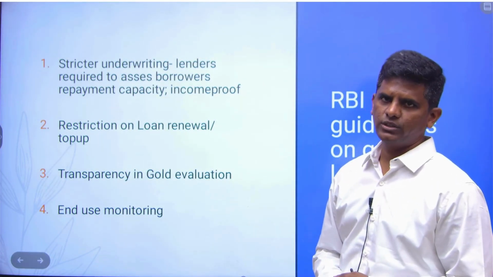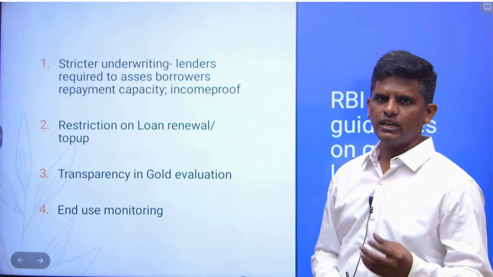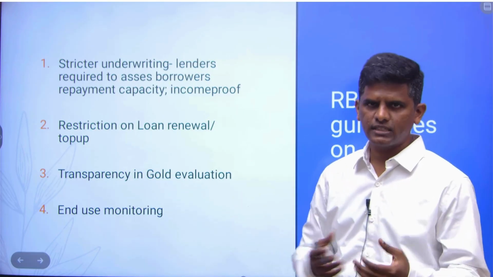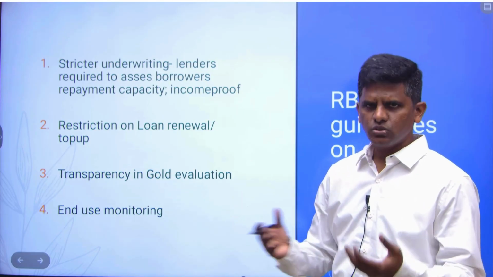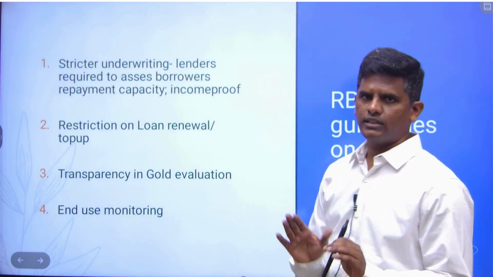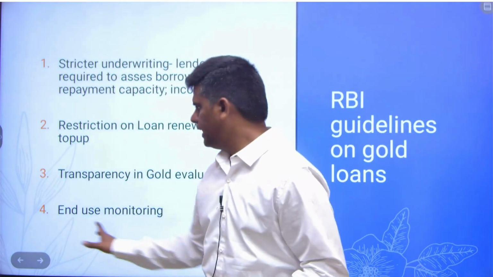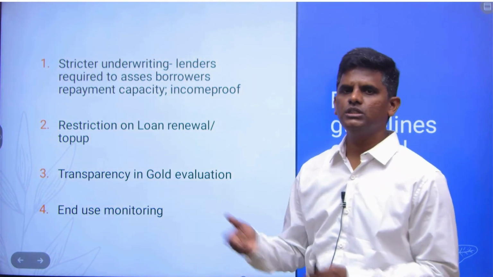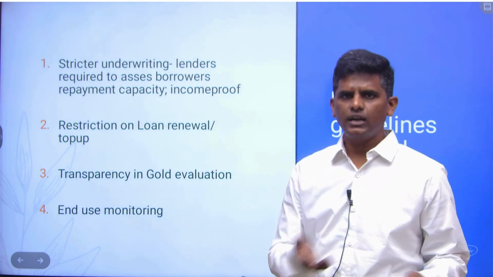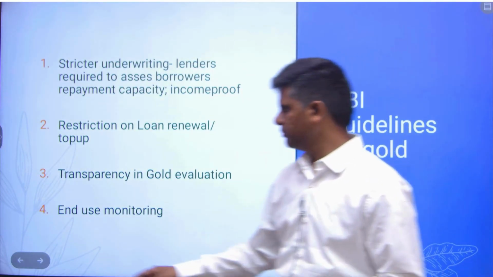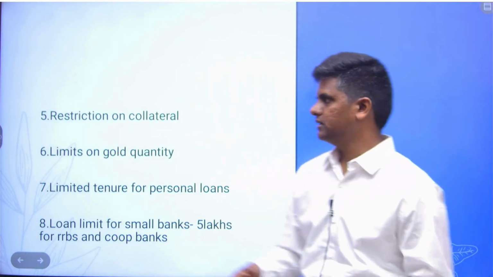Transparency in gold evaluation. So when the gold is measured or the quality of gold is checked, the borrower also should be there. There should be a trust element between the lender and the borrower. So this promotes transparency. There are no doubts, and the transaction is done in a clean manner. End use monitoring. If a person is pledging the gold for education use, he should not use it for marriage purpose, and vice versa. So end use monitoring also protects the consumer and at the same time the lender's interest also.